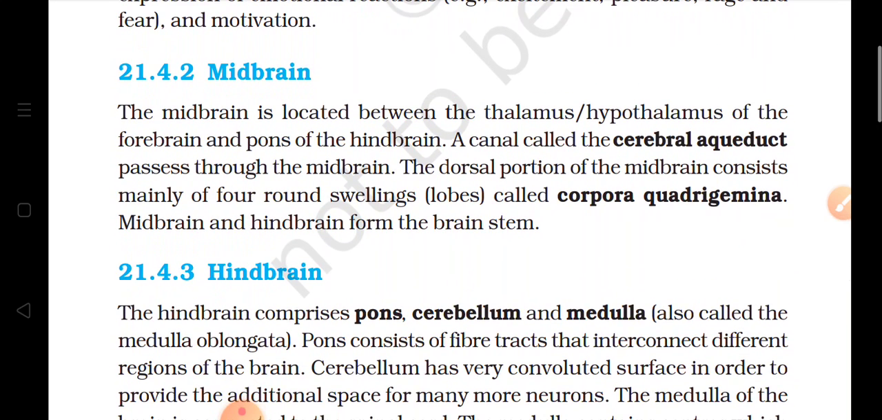Now the second part of the brain is the midbrain. It is located between the thalamus and hypothalamus and the pons of the hindbrain, and there is a canal present which is known as the cerebral aqueduct. Aqueduct means it is carrying some liquids, and it is passing through the midbrain. The dorsal portion of the midbrain consists of four round lobes, and as they are four in number, they are known as corpora quadrigemina. Quadri means four, so there are four lobes, hence the name corpora quadrigemina.